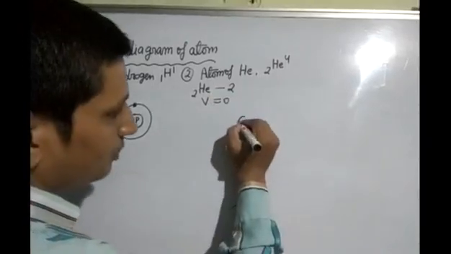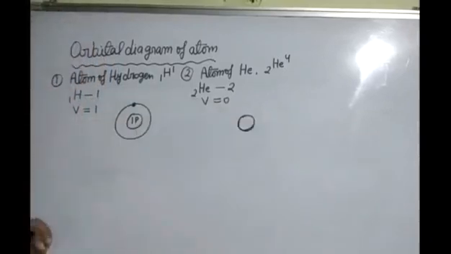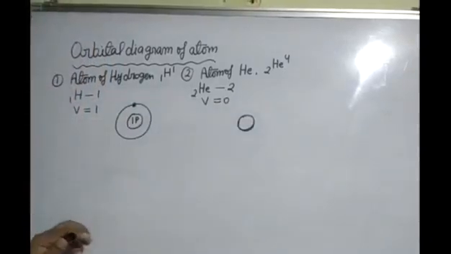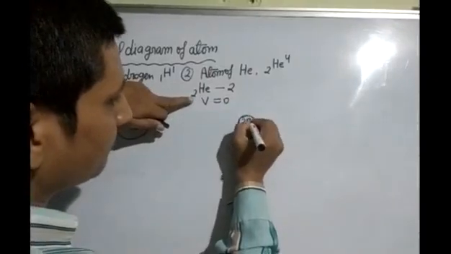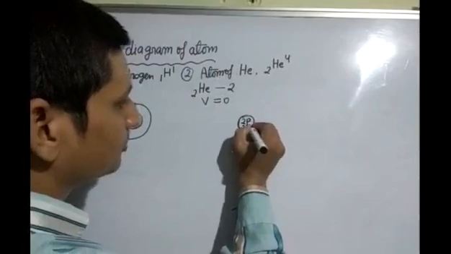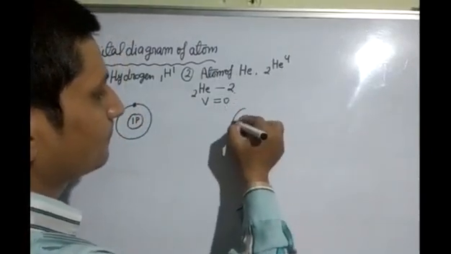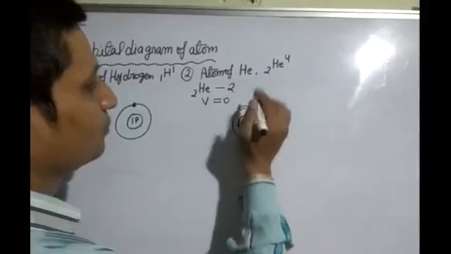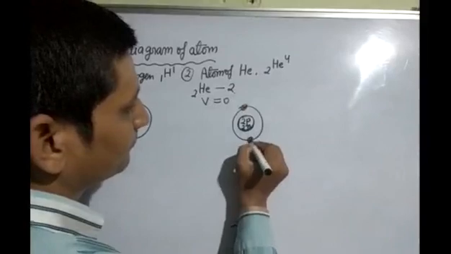Now first we have to draw the nucleus. You know very well, dear student, from lower standard, nucleus contains proton and neutron. So nucleus contains 2 protons and 2 neutrons, and electrons present in the last cell, that is the first cell, is 2. So we can write 1 and 1, 2.